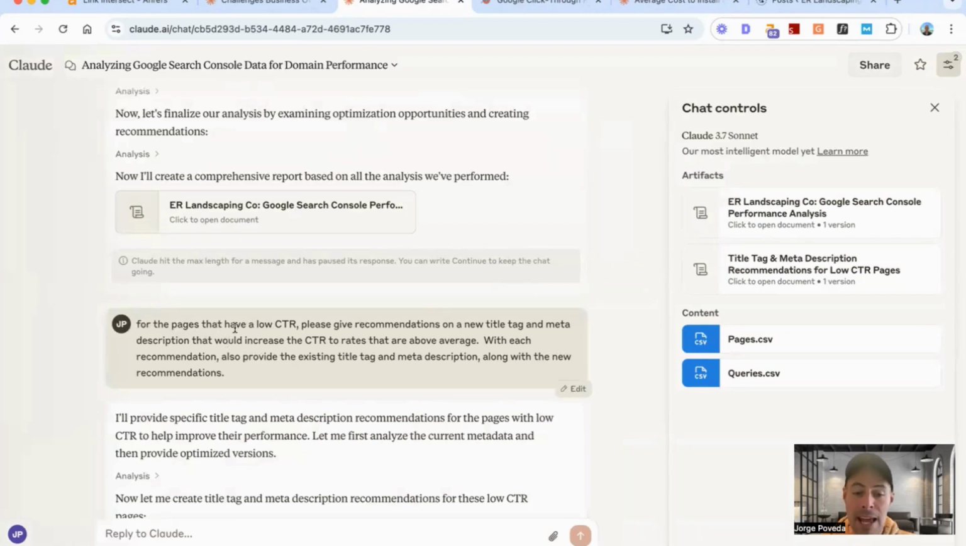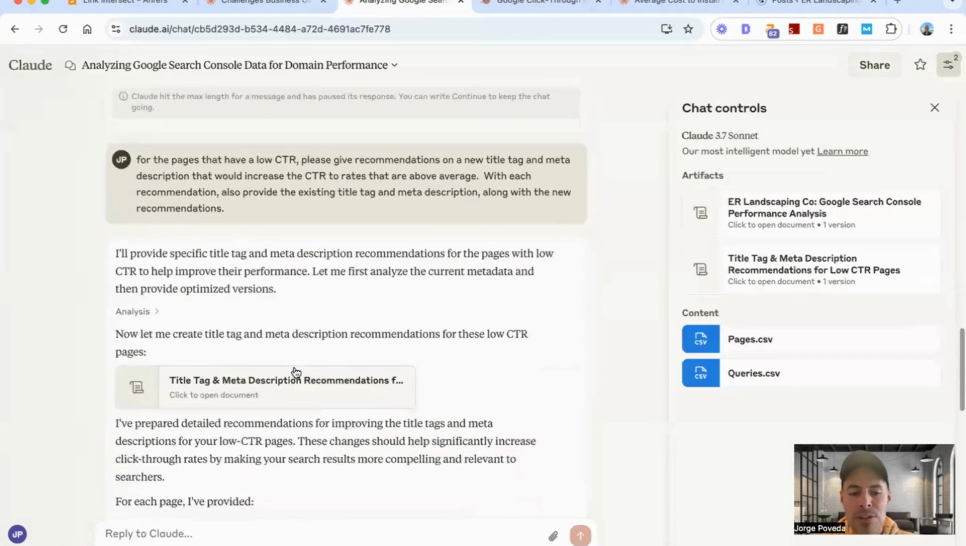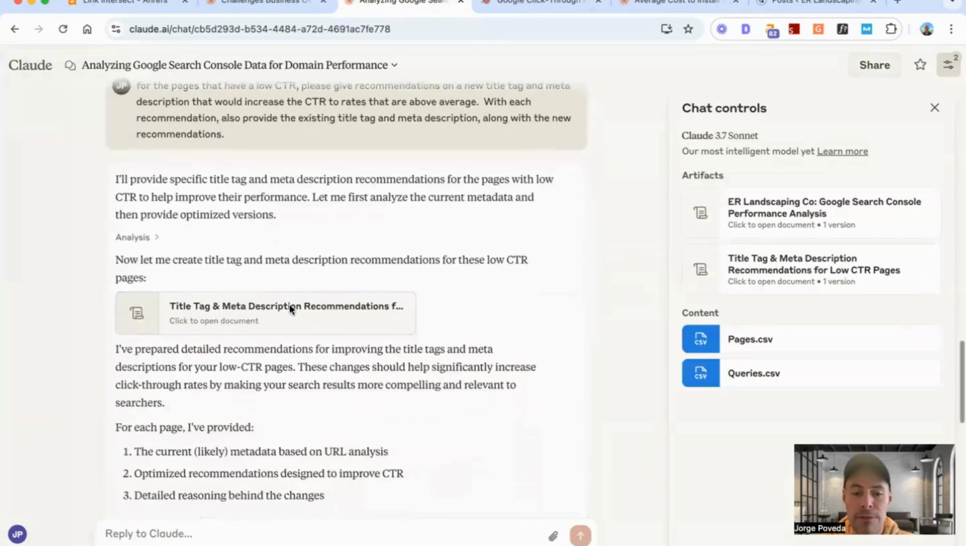So I say, for the pages that have a low click-through rate, please give recommendations on a new title tag and meta description that would increase the click-through rate to rates that are above average. With each recommendation, also provide the existing title tag and meta description along with the new recommendations. And so then it says, okay, well, here is the information that you're looking for, which is right over here.